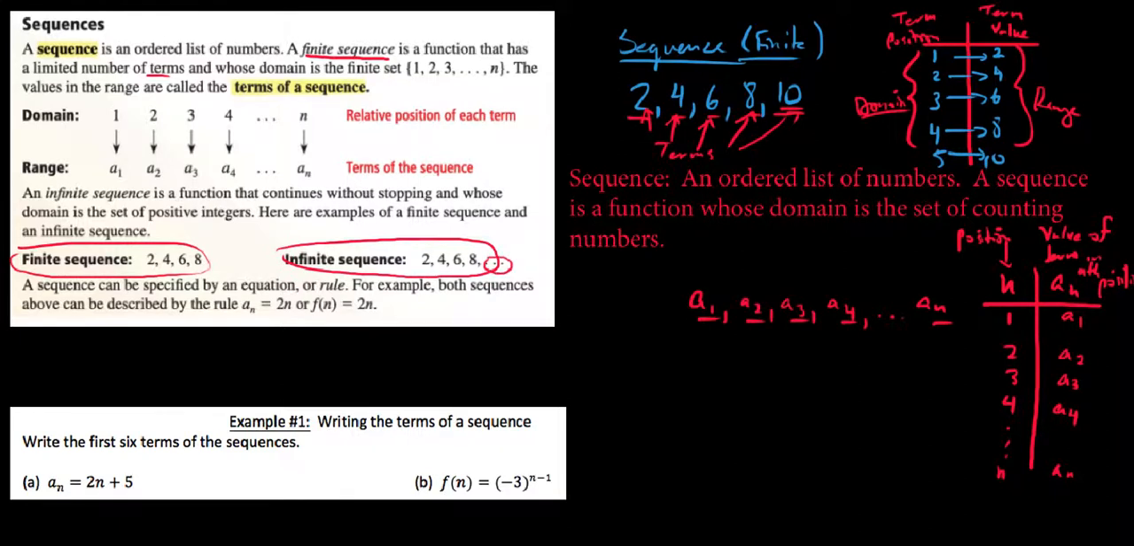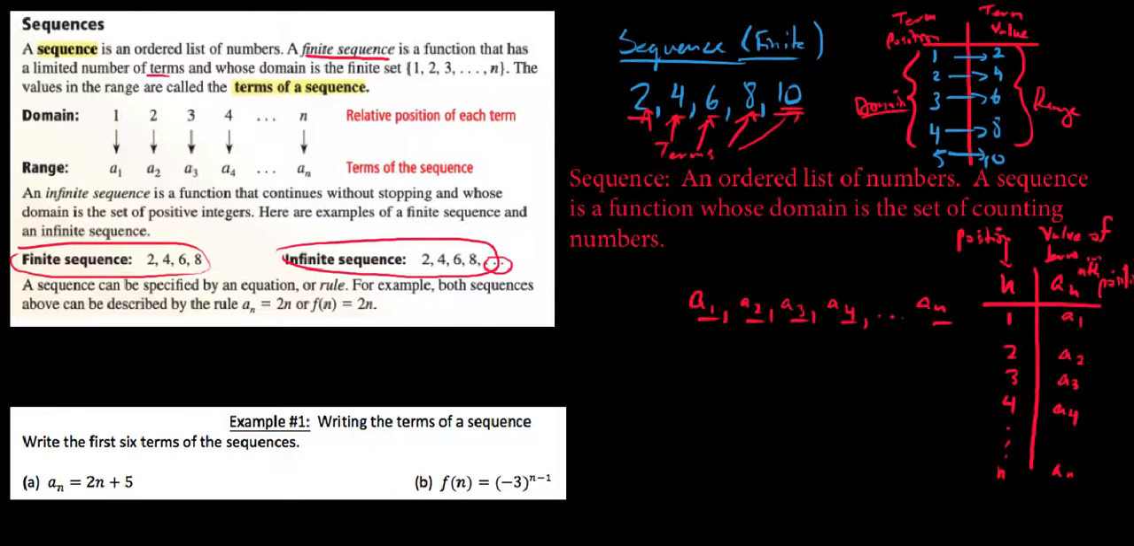So what is the difference between a finite and infinite? We'll read the definition here. An infinite sequence is a function that continues without stopping and whose domain is the set of positive integers or counting numbers. So we give these examples down here. Here's the neat thing about sequences. We certainly can write them out this way. They certainly a lot of times do have patterns, but the fact is, guys, they are functions,